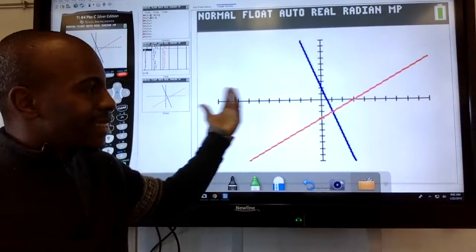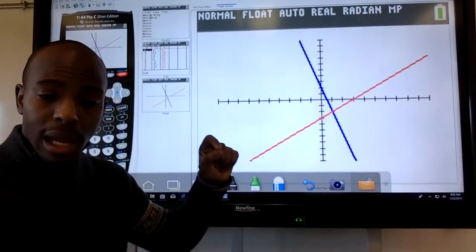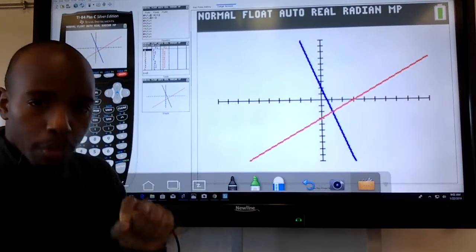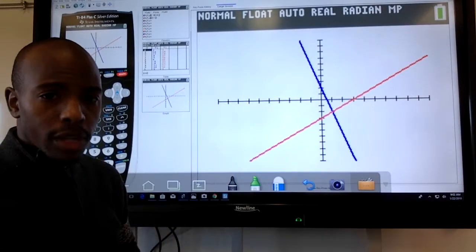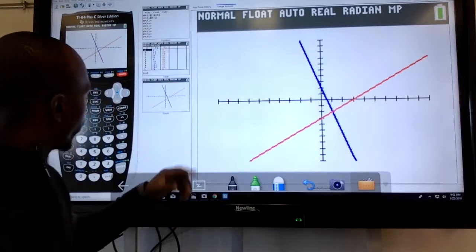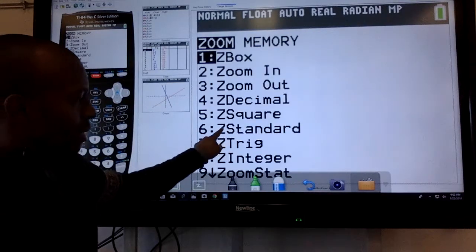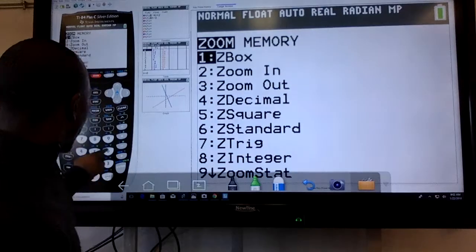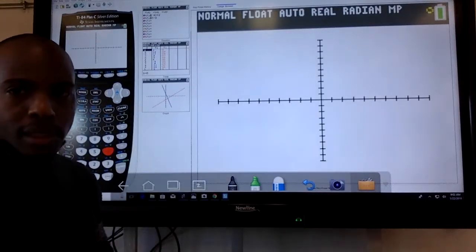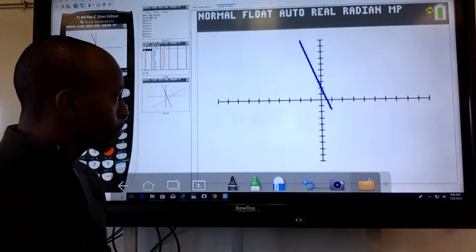Now, if it's not in this standard form, right, follow the steps on the very first page. Make sure you put it back in standard form, okay? The way you do that is you want to hit zoom, zoom 6. It says Z standard. Once you do that, it'll make sure it puts it in standard form for you, okay?